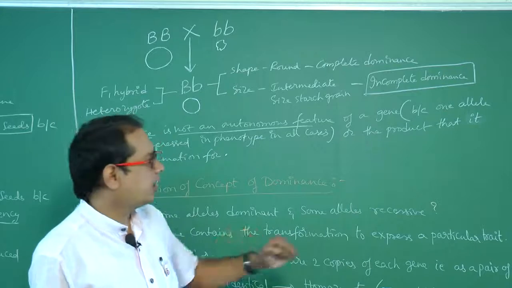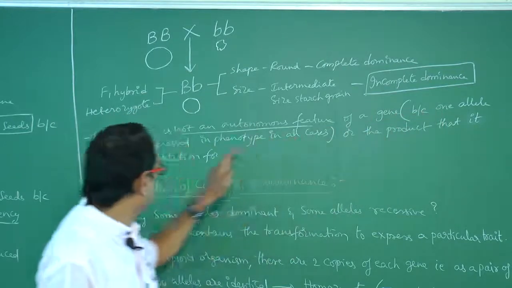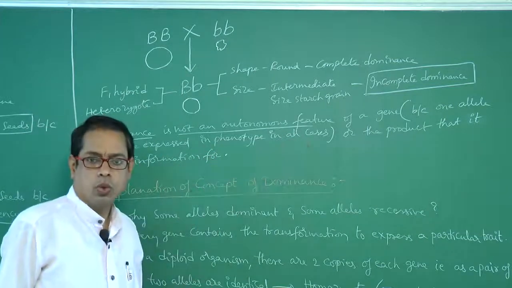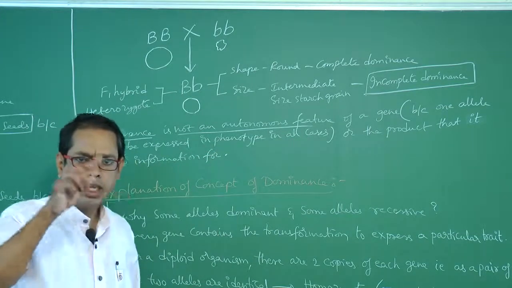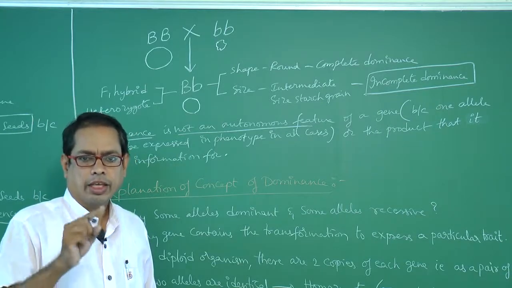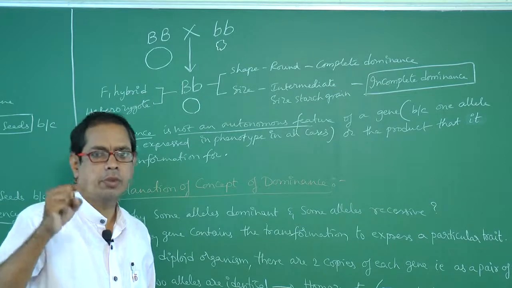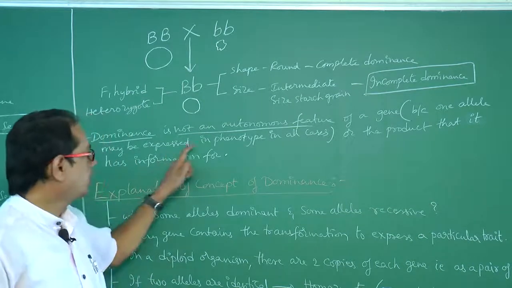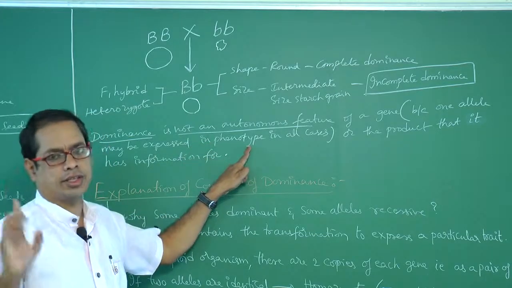What is the reason for that? Because one allele may be expressed in the phenotype in all cases. One allele, that means capital B is there. Capital B, small b, capital B is expressed. That means one allele may be expressed in the phenotype in all cases.